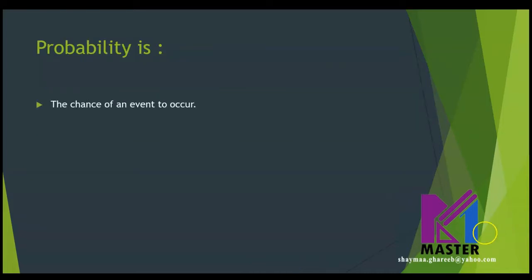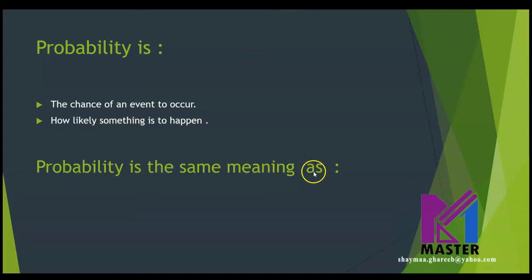Probability is the chance of an event to occur, or we can say it is how likely something is to happen.